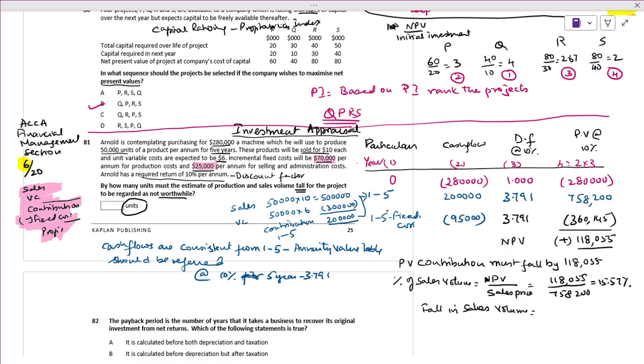It comes to 50,000 units times 15.57%. How many units? 7,785 units. The answer is 7,785 units.